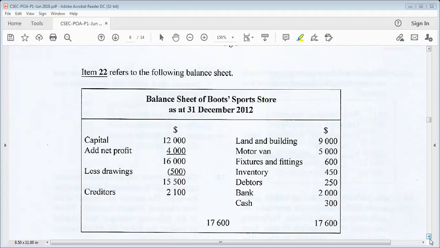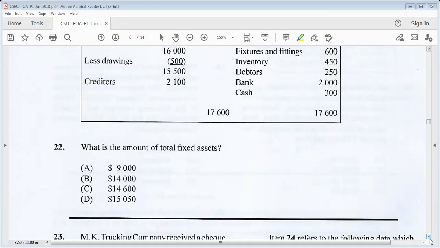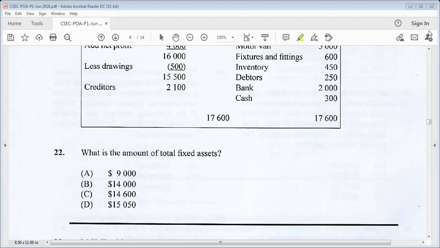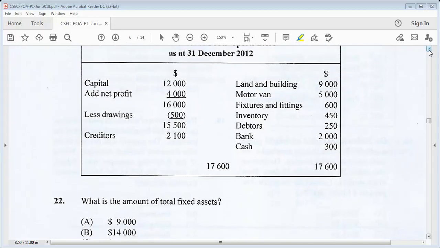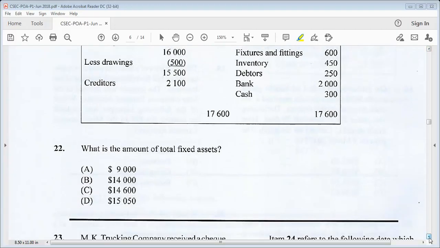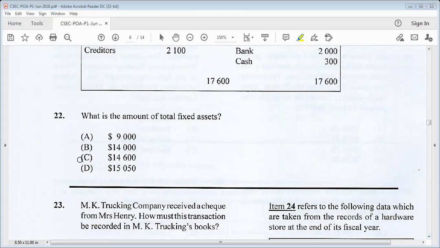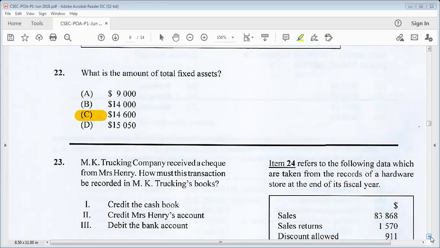Item 22 refers to the following balance sheet of Boots Sports Store as at the 31st of December 2012. It says here, what is the amount of total fixed assets? So our total fixed assets, here we go. Land and building 9,000, motor van 5,000, fixtures and fittings 600. So that's a total of 14,600. C would be our answer. Let's go on to 23.